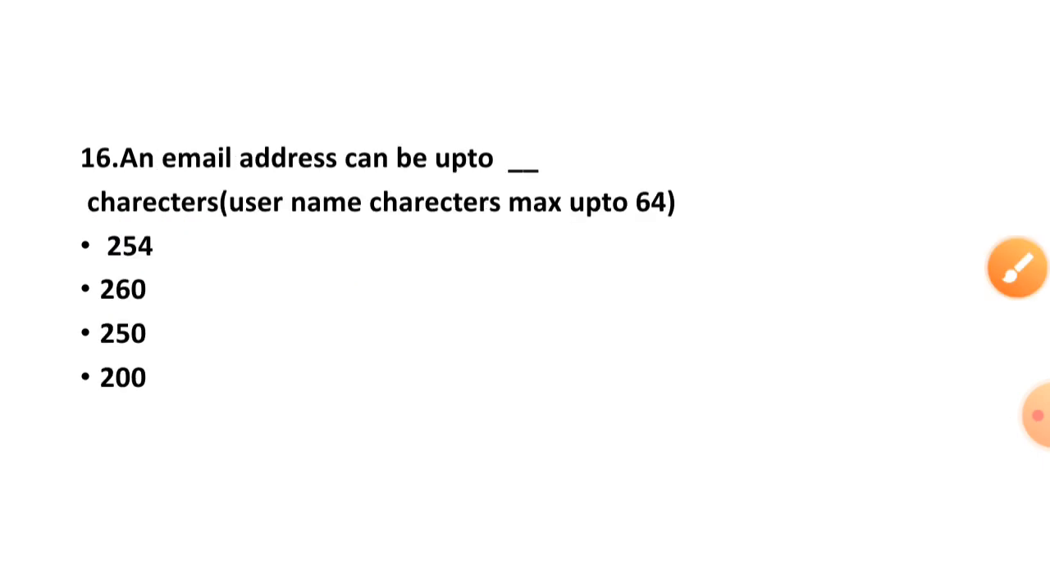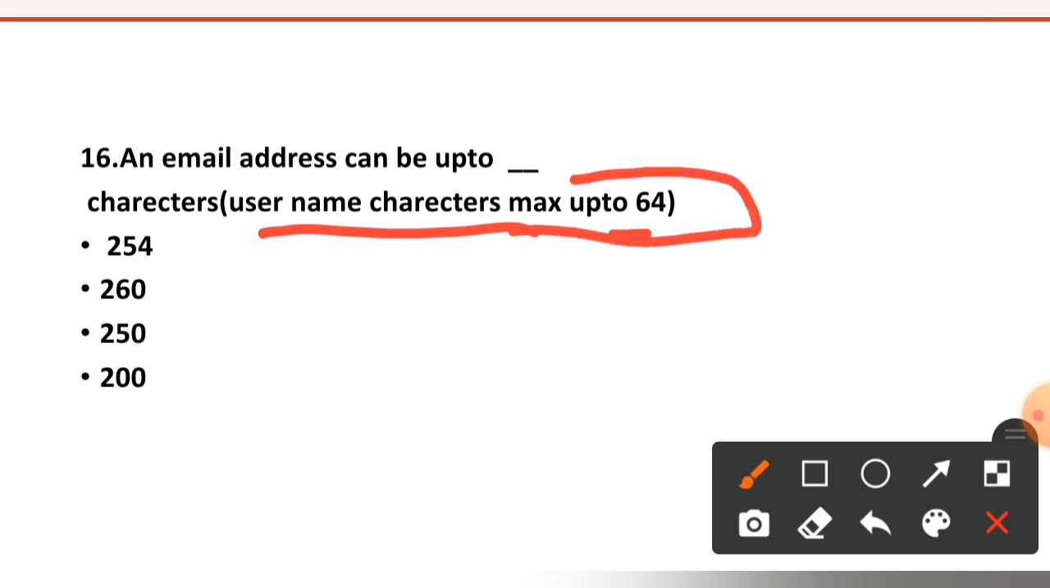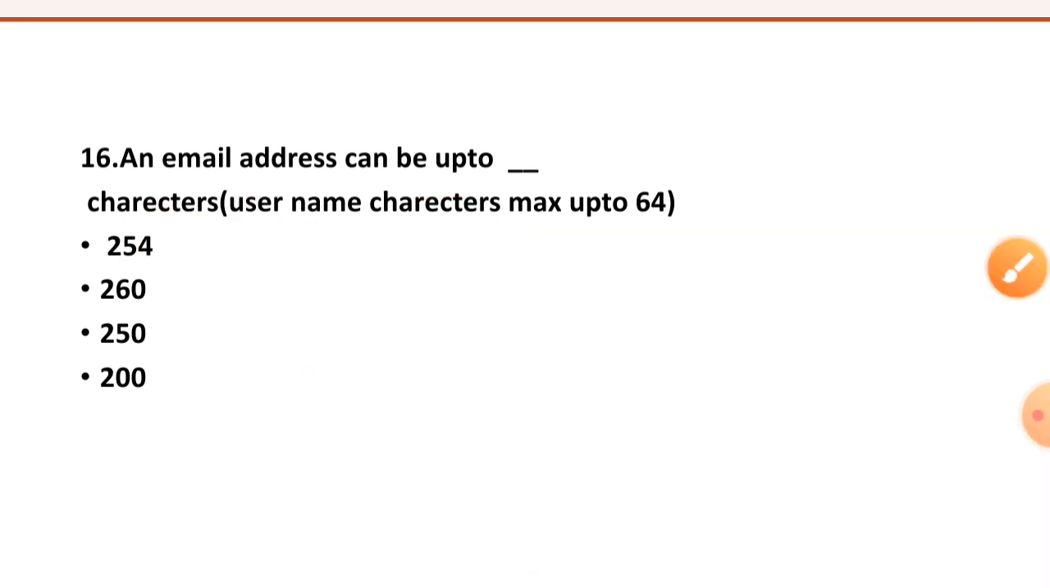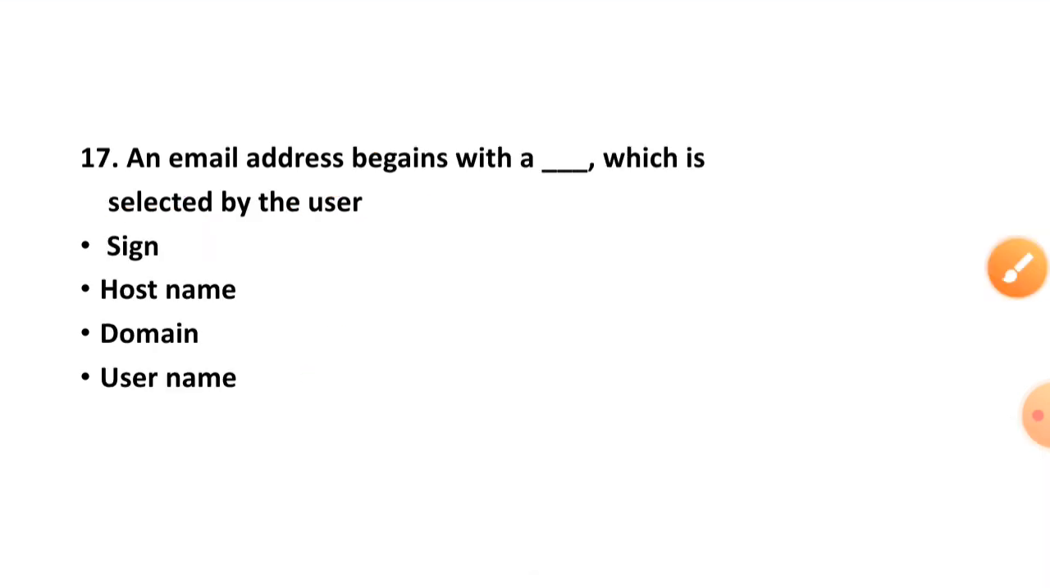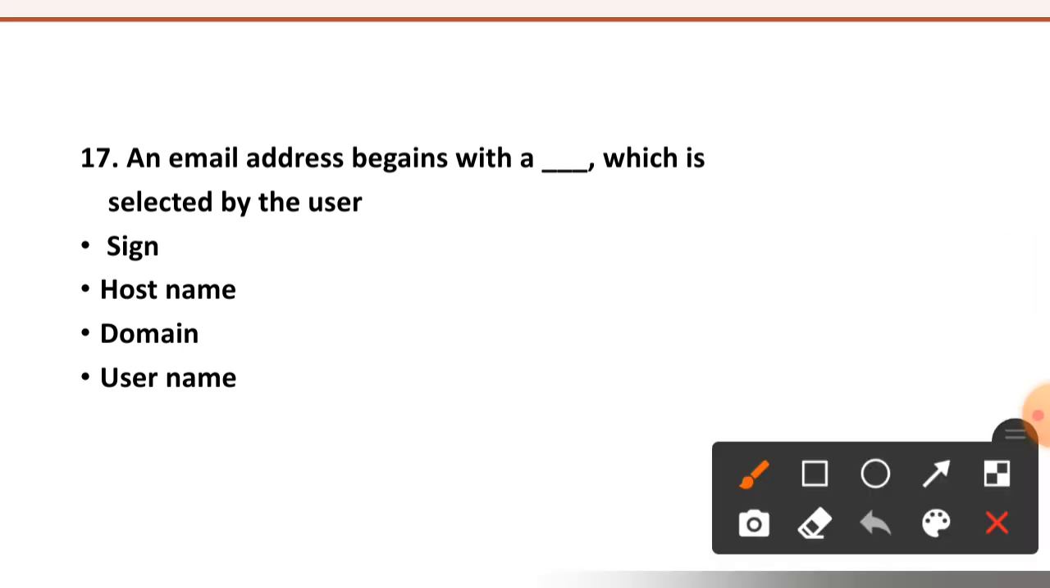See question number 16. An email address can be up to dash characters. Username characters maximum up to 64. This is the limit for the username characters. So we have to here identify the right option. 254, 260, 250 or 200. The right option is option number 1, 254. 17th question is, an email address begins with dash which is selected by the user. Sign, host name, domain or username. The right option is option number D, an email begins with the username.